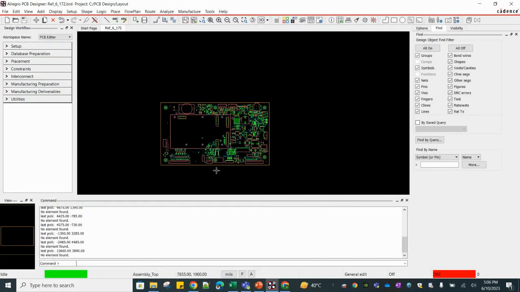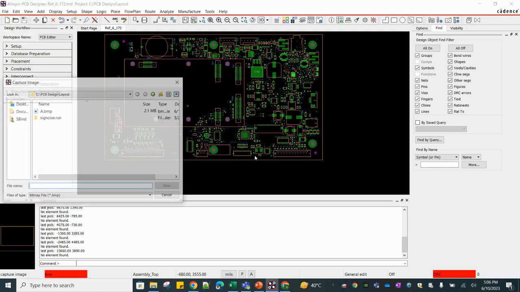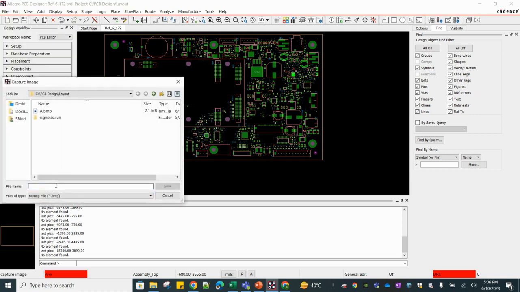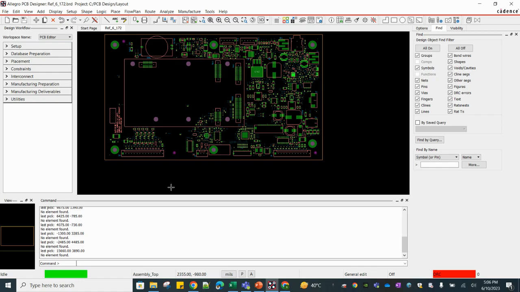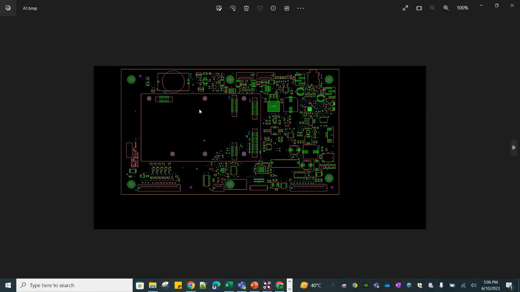If you want a better or a little bit bigger size, you can select it, or you can keep it as it is, as you want in your image. So just go to file, capture, instead of A1. So now see, A1. This is how you can capture an image of the design.